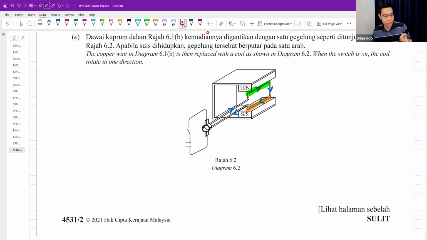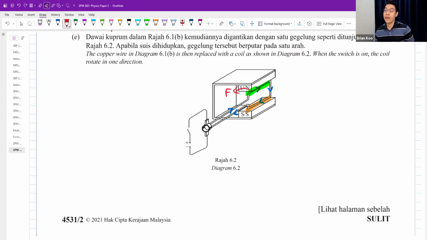The current is pointing, sorry, not pointing out, pointing into the screen or into your book. And your thumb will be pointing to the left side, my bad. You try and see whether you can get a force. Your hand will be in a bit awkward position.